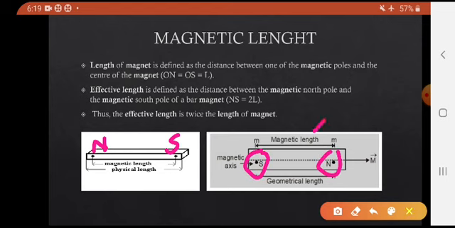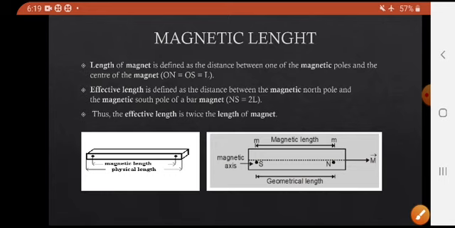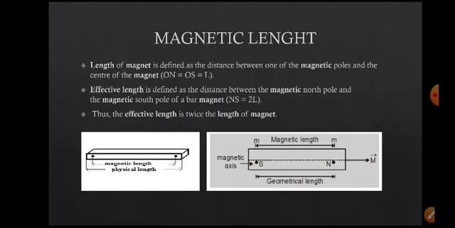Actually, the length between the ends of the piece is more than the distance between the north and south poles. So the physical or geometrical length is more than the magnetic length.